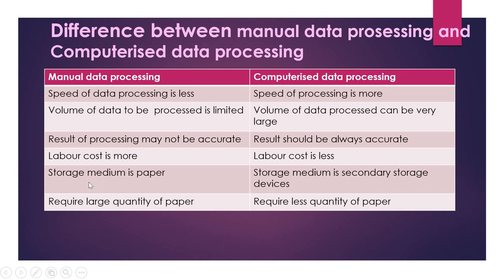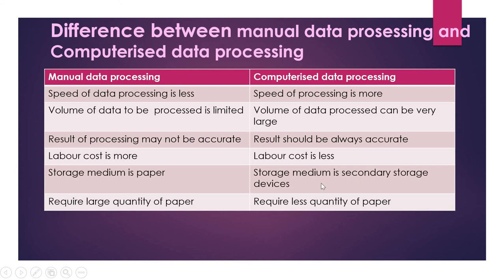In manual data processing, the storage medium is paper. Human beings write and keep all the data on paper. In computerized data processing, the storage medium is secondary storage devices, like hard disk or pen drive.